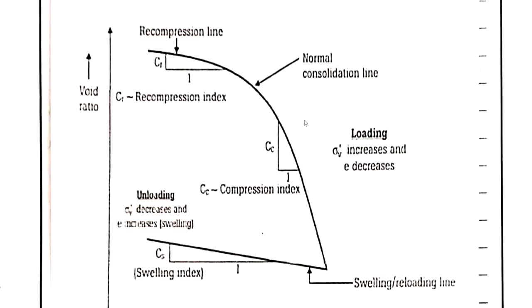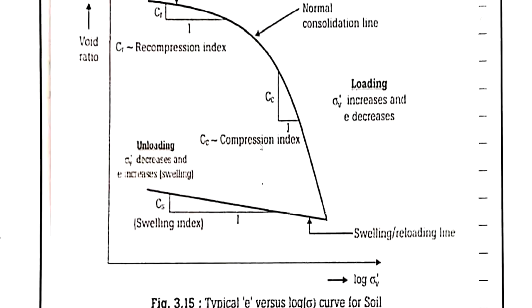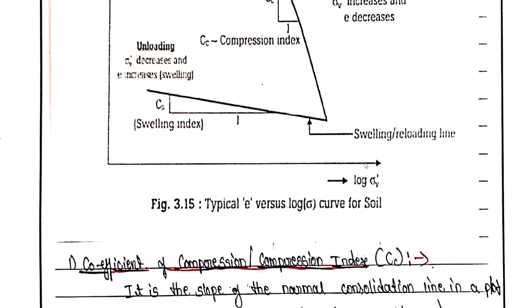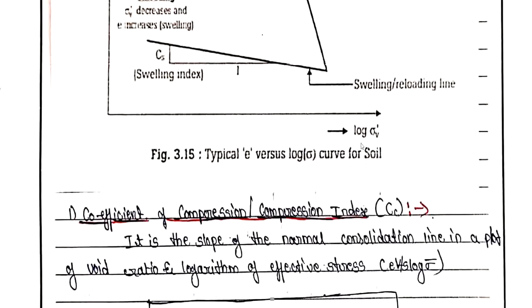So which is a normal consolidation line? You can see over here the first part, the loading part. As you can see in initial test procedure we are going to load the soil. So as loading increases, compressibility of soil increases, and as compressibility of soil increases, void ratio will decrease, but effective stresses in the soil will increase.